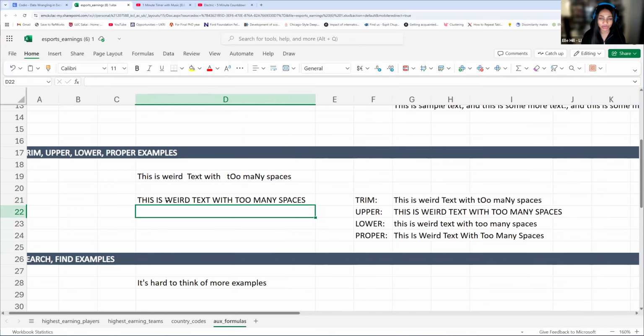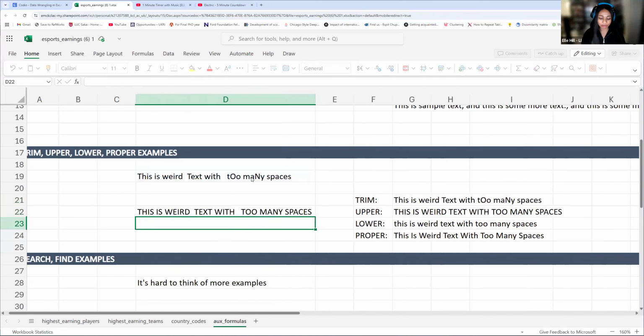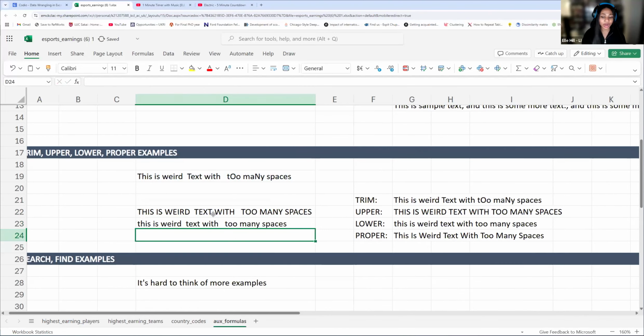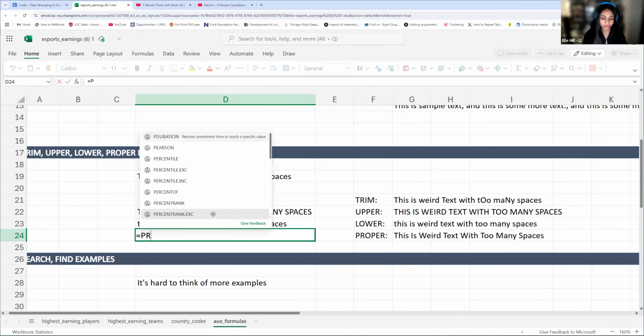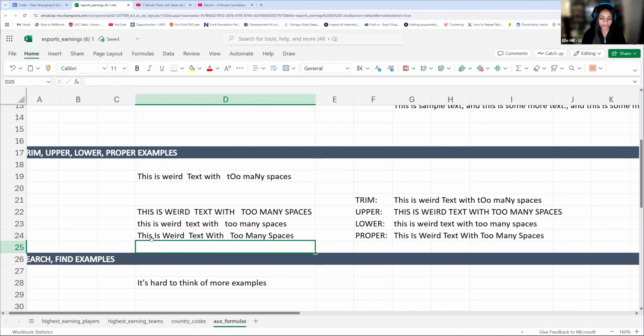But UPPER and PROPER can't be used at the same time because they kind of undo each other. UPPER is going to make everything uppercase. So you see if we use UPPER, it makes everything uppercase, whereas LOWER is going to make everything lowercase. And then lastly, PROPER is only going to capitalize the first letter of words. So with PROPER, you see the first letter of every word is capitalized. So you can't use PROPER and UPPER together because they'll undo each other.